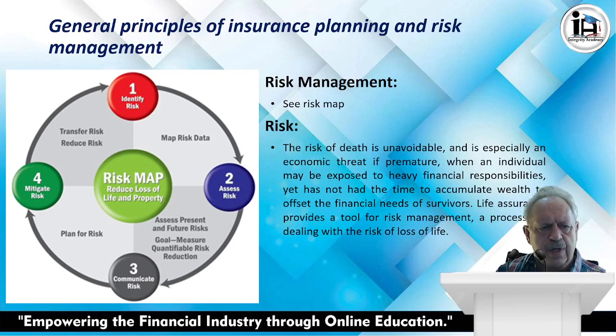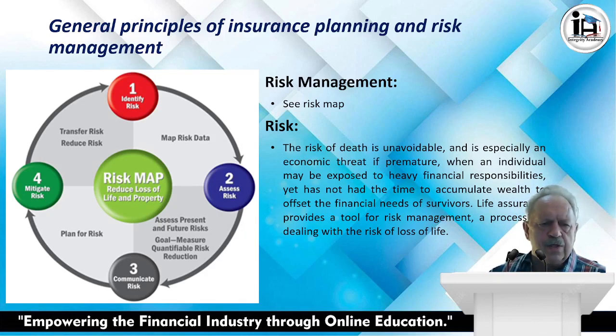Now let's look at risk. Risk of death is unavoidable, and especially an economic threat if it's premature. So if a husband and a wife are married and they've got children and the husband dies prematurely and made no provisions, then obviously there's a heavy risk on the family.